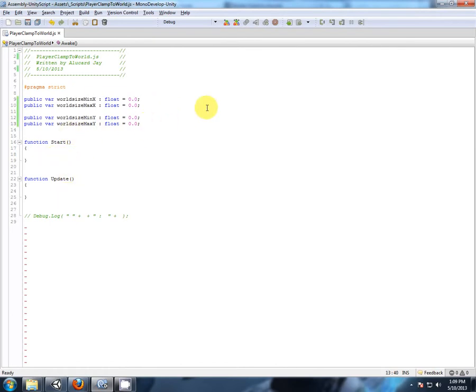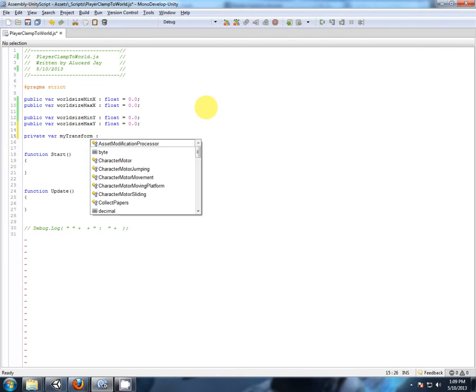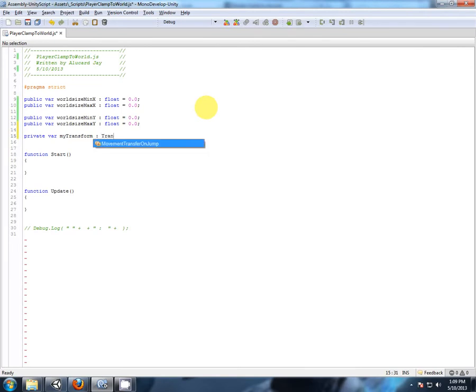And let's cache the transform. Private variable myTransform, type Transform. Okay. So at the start, myTransform is going to equal transform. Sweet.